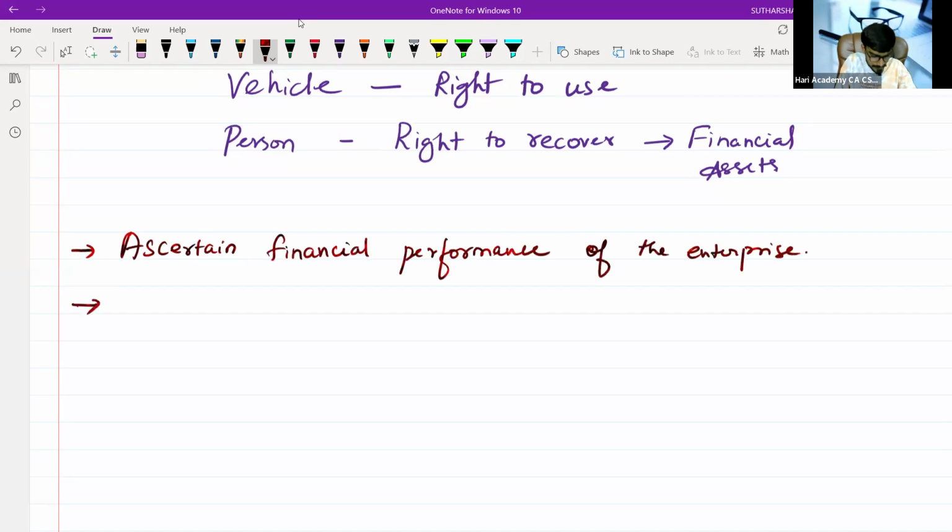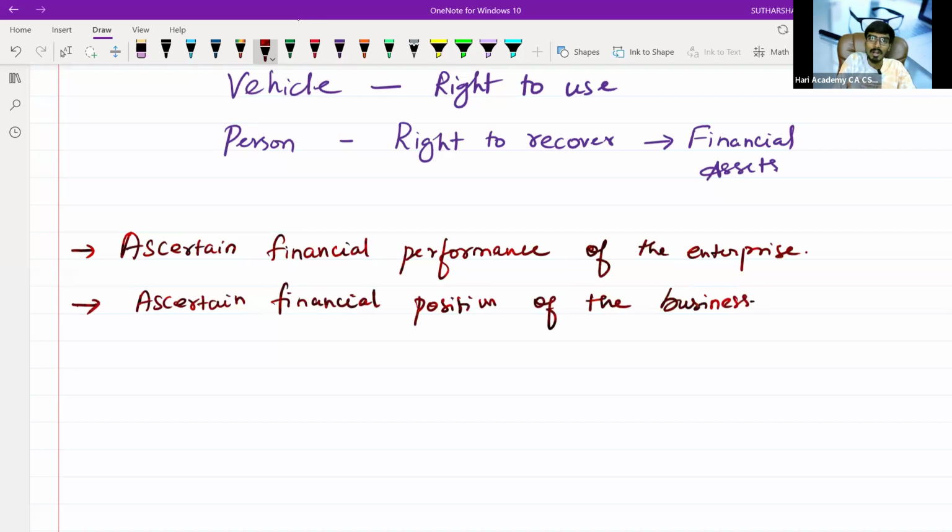The next one. To ascertain the financial position of the business. As I already mentioned, this financial performance is also known as financial results.